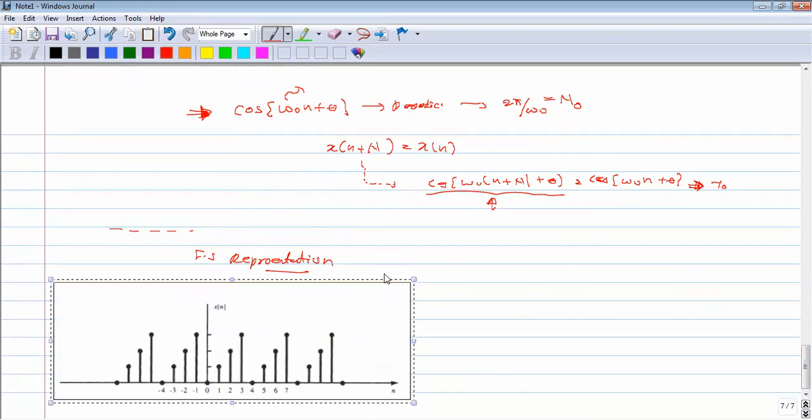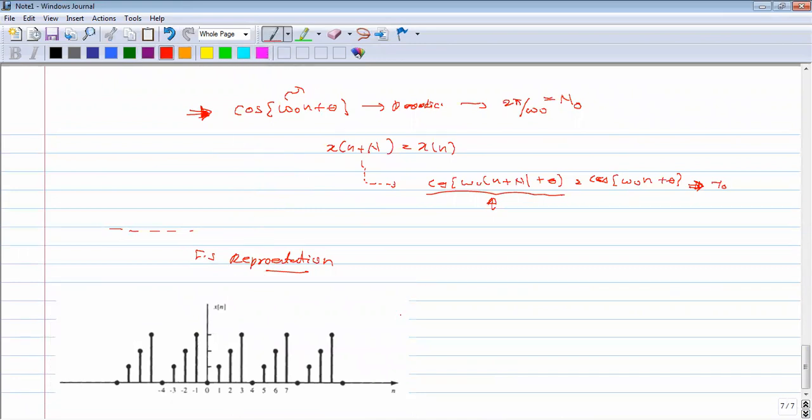This is x[n]. We have to evaluate the Fourier series representation of this signal x[n].